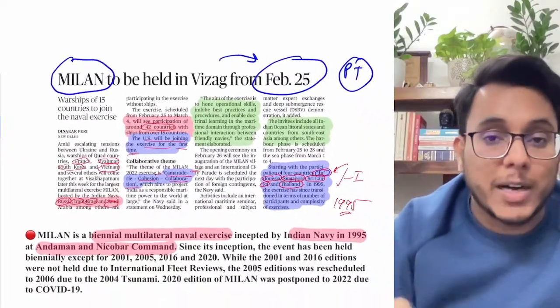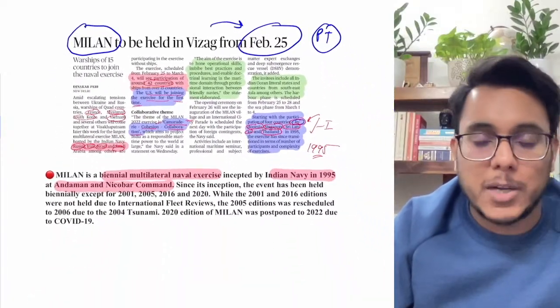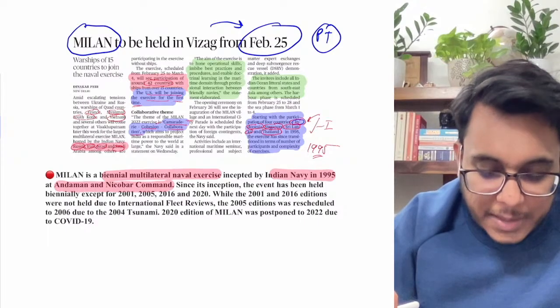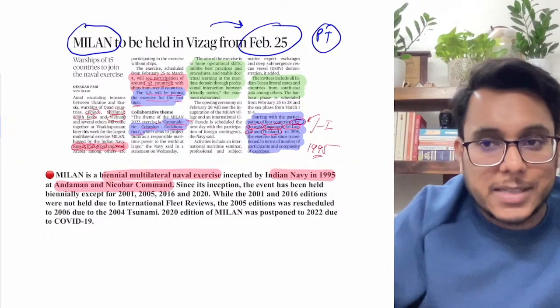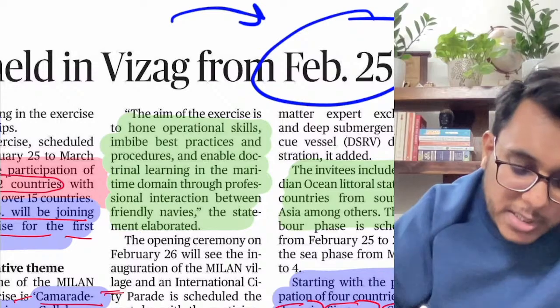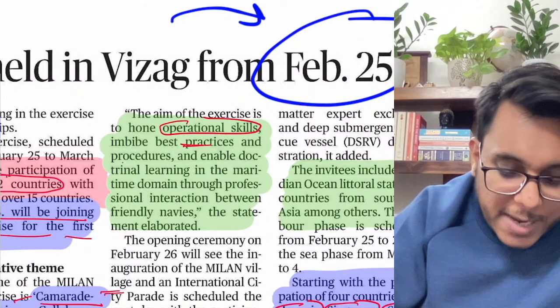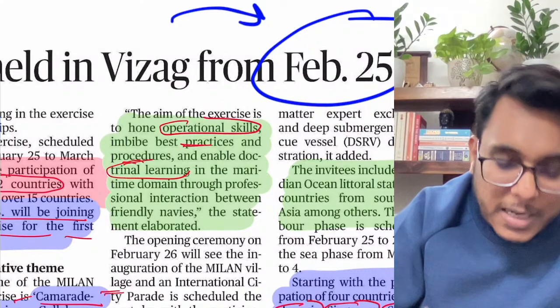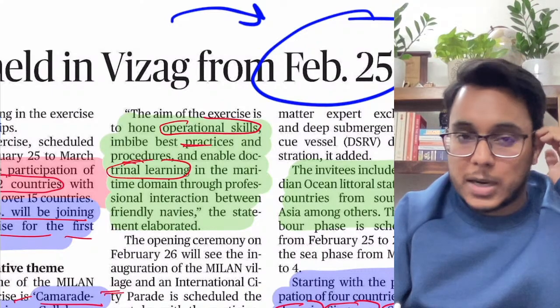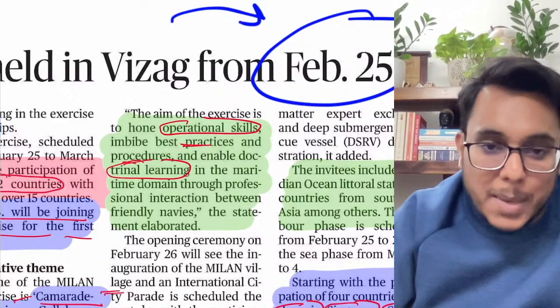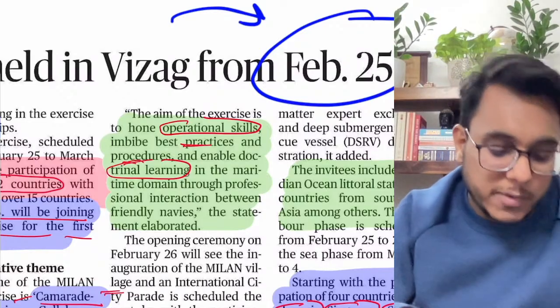In total, 42 countries will be there, so it will not be possible to remember the names of all 42 countries. Now, what will be emphasized in this Milan exercise? The operational skills will be shared, best practices will be shared, naval procedures will be shared, doctrinal learning will be shared, how different doctrines they can imbibe in each other, and professional interactions will be carried out.